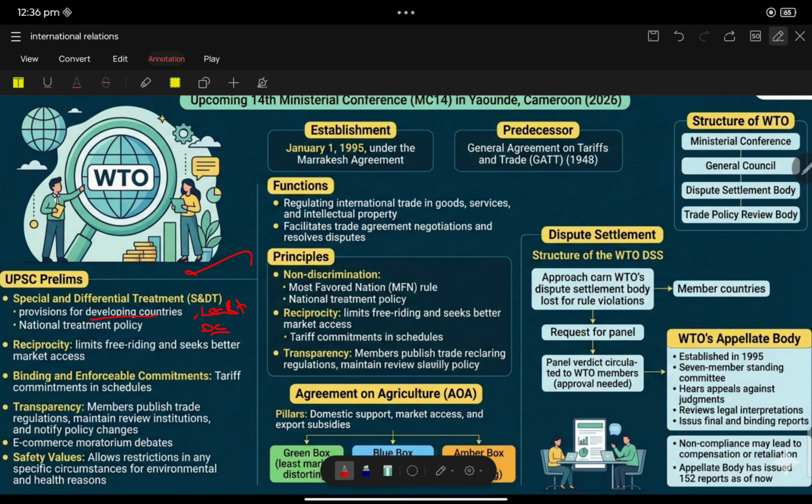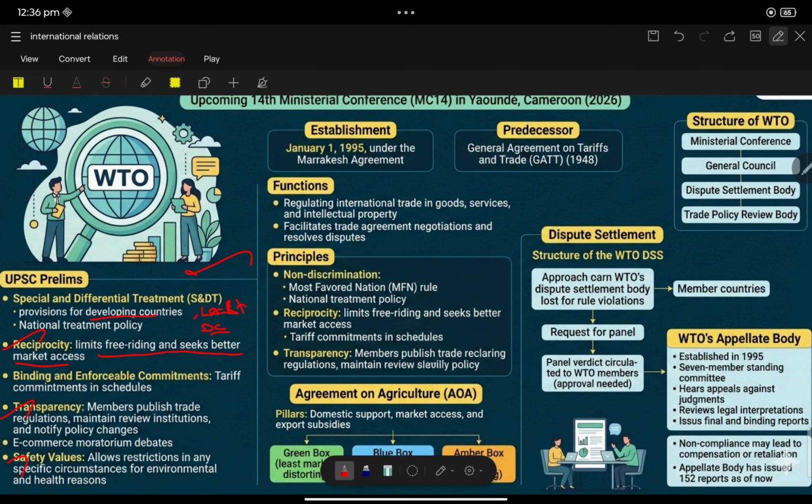It is a provision for developing countries and least developed countries, so they get trade flexibility and some advantages over developed countries. Reciprocity: what is meant by reciprocity? It limits free riding and seeks better market accessibility. What is binding and enforcement commitment? These are all the terms that come under the WTO. Transparency, safety valve, all these things you know.